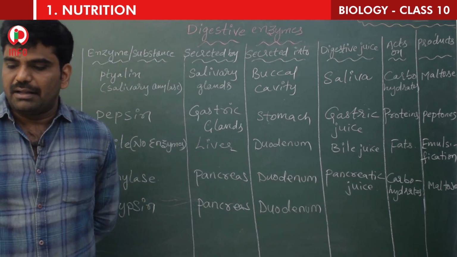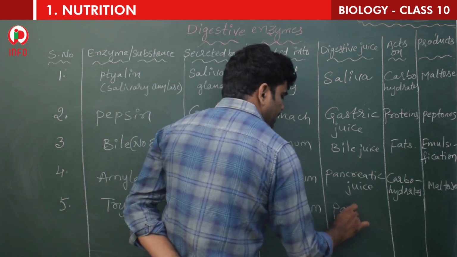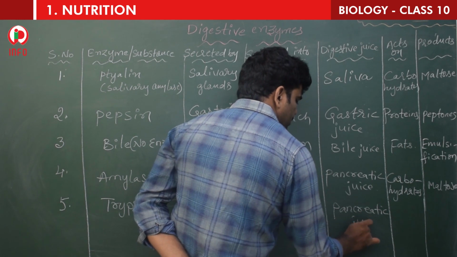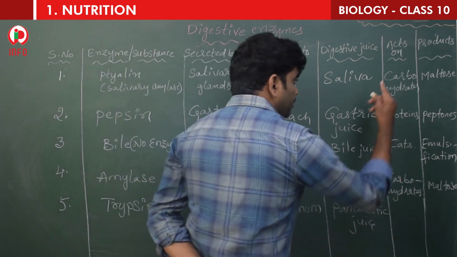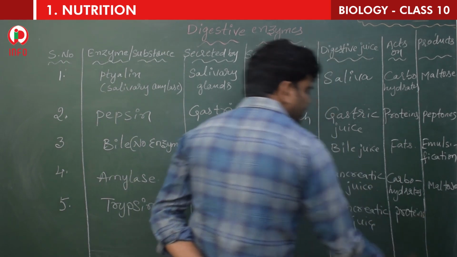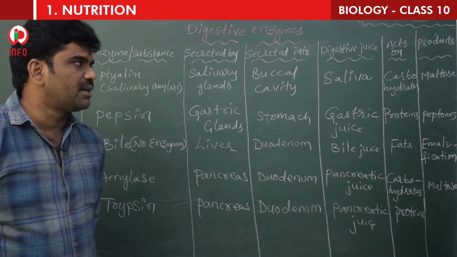And here the same pancreatic juice. But here, as it is trypsin, it acts on proteins. Acts on proteins, children. And what are the products that are formed?